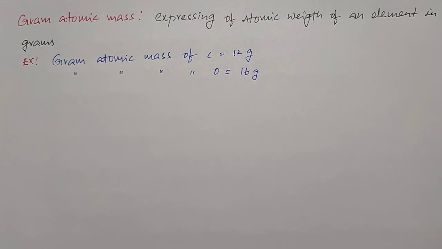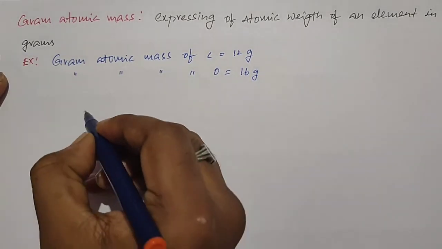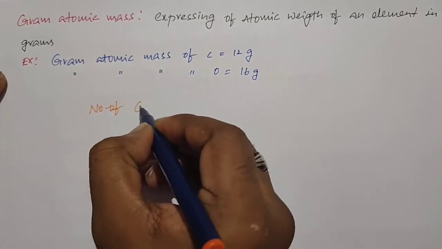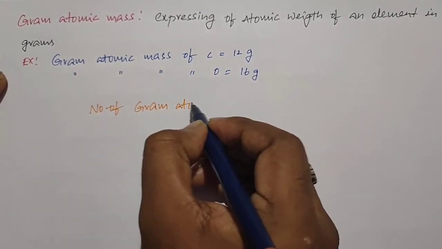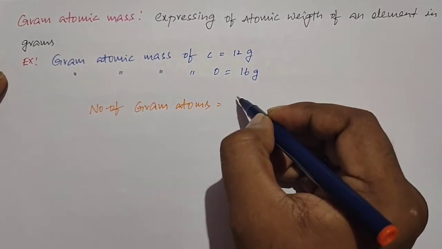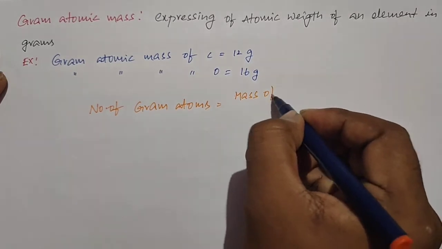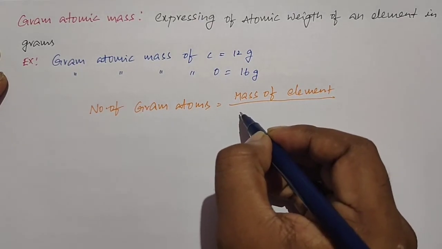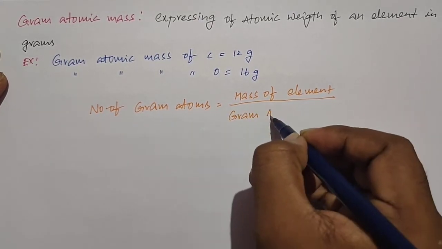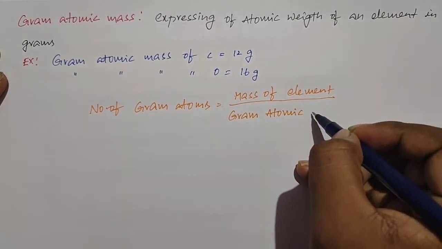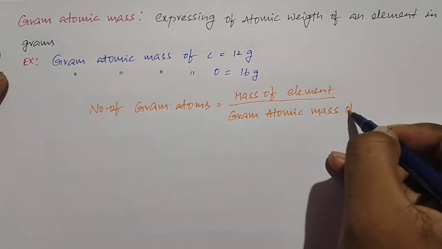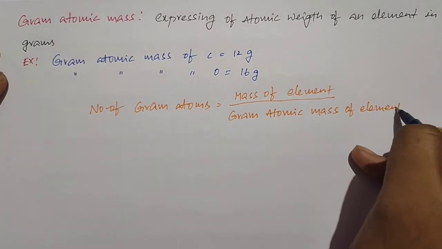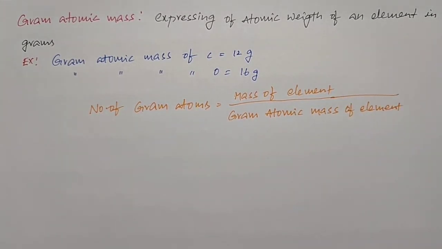So here we have one formula, that is, number of gram atoms is equal to mass of element divided by gram atomic mass of element.